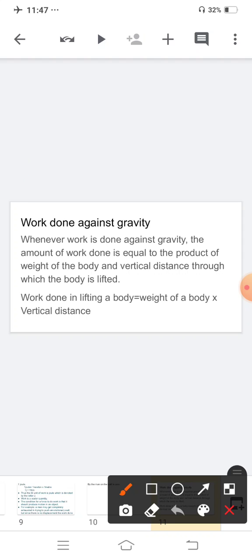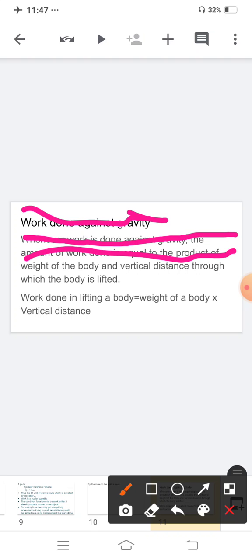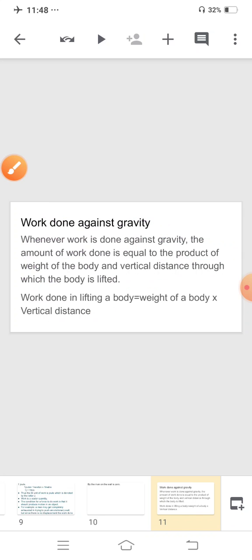With the above information, we can write: whenever work is done against gravity, the amount of work done is equal to the product of the weight of the body and the vertical distance through which the body is lifted. So the work done in lifting a body is equal to the weight of the body times the vertical distance. Is this clear?